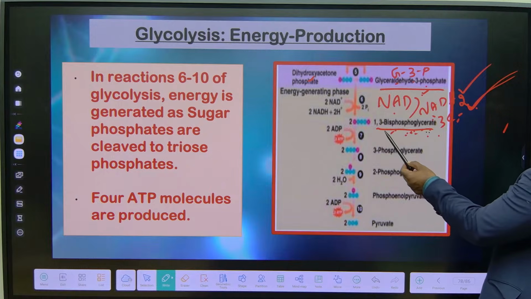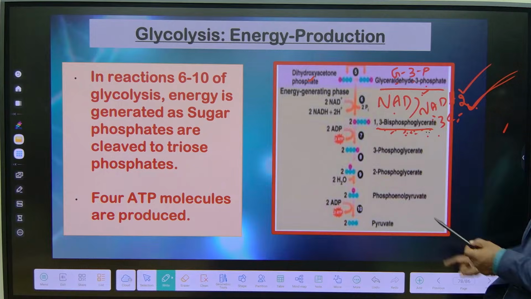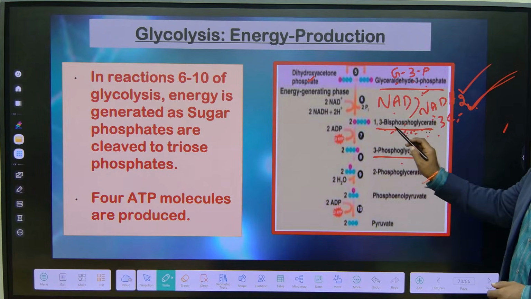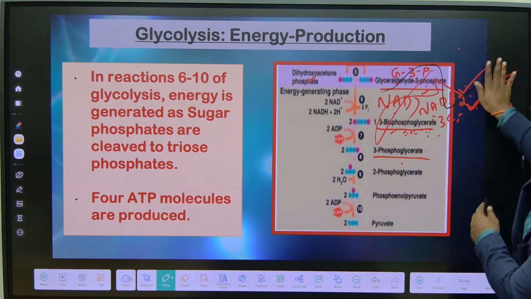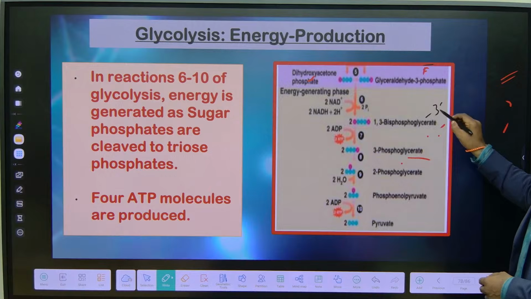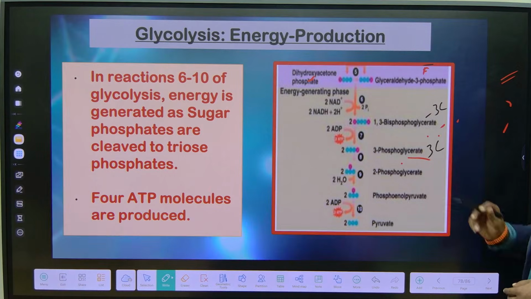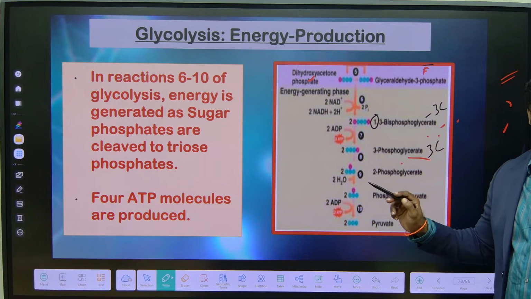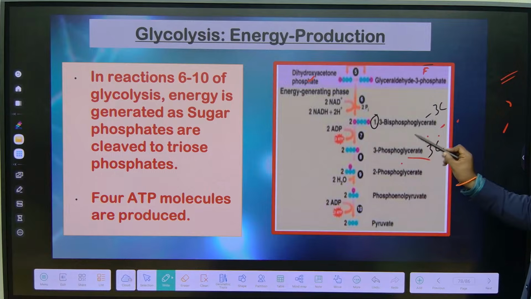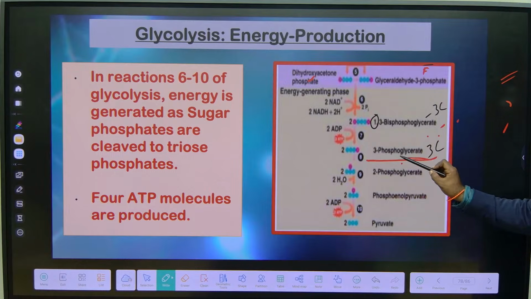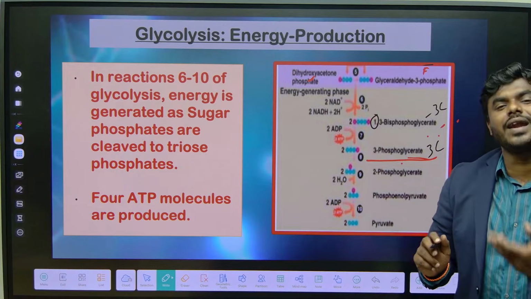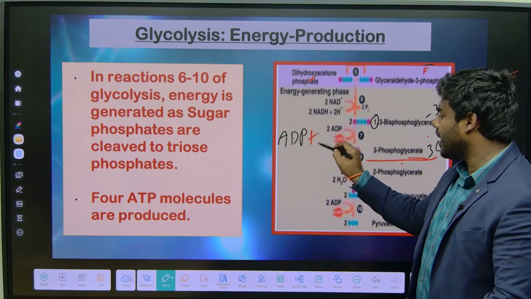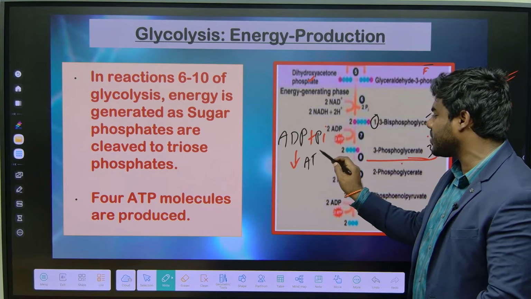Then, in the 7th step, 1,3-bisphosphoglycerate is converted into 3-phosphoglycerate. What's the difference between 1,3 and 3 here? 1,3-bisphosphoglycerate is how many carbon? 3 carbon. And 3-phosphoglycerate is how many carbon? 3 carbon. There is no change in the carbon number. What happened? The phosphate group present at the first carbon is released. Correct na? That's why 1,3-bisphosphoglycerate is converted into 3-phosphoglycerate. So it released its phosphate, and someone definitely accepts that phosphate. Who will accept? ADP combines with phosphate, and there is a production of ATP.